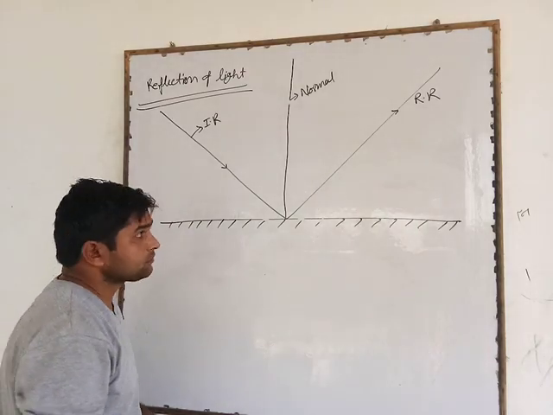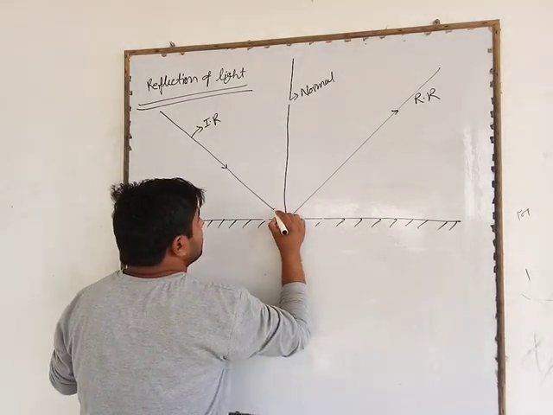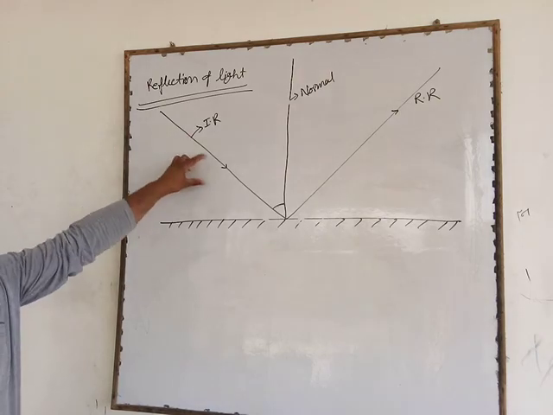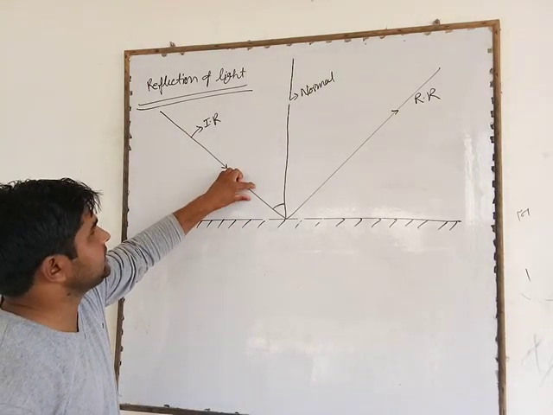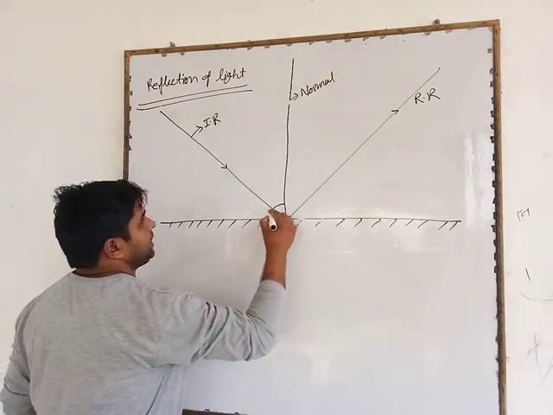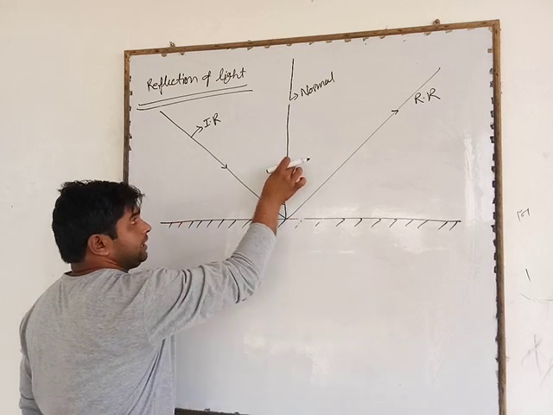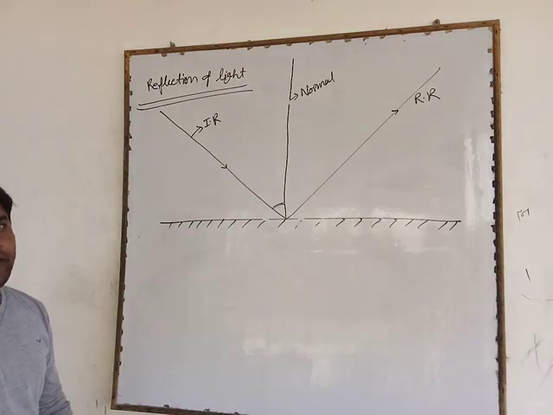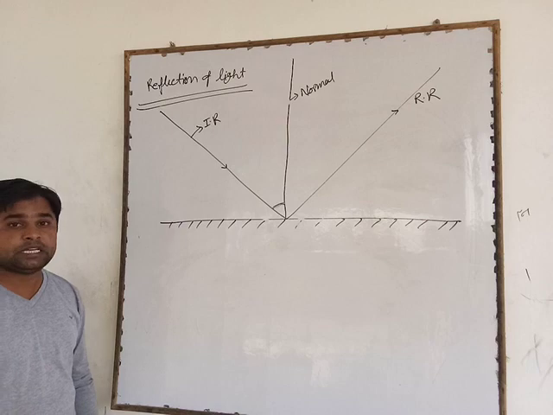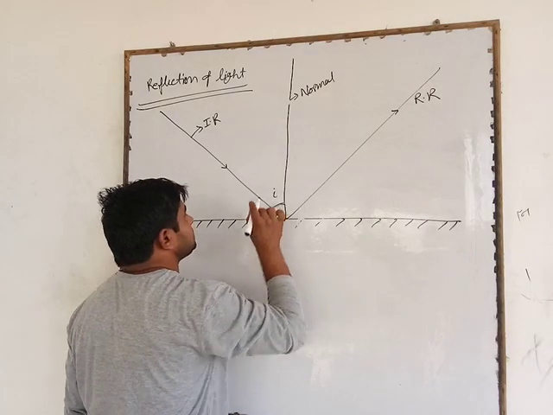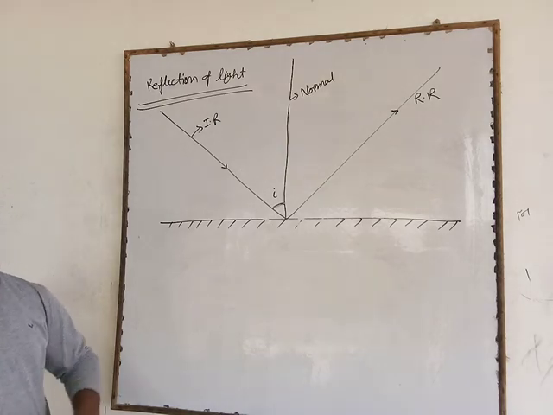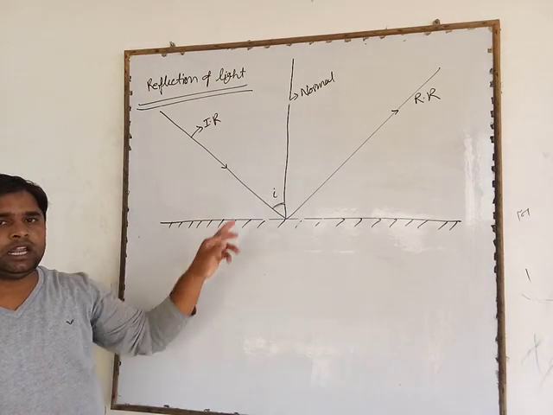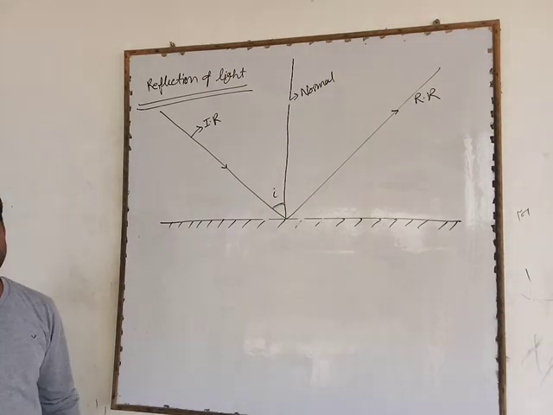Now we can see that angles are created. The angle created between the normal and the incident ray is called the angle of incidence and is denoted by small i.